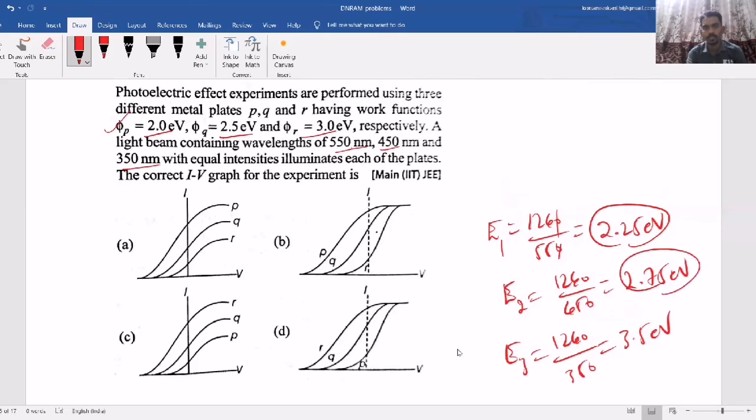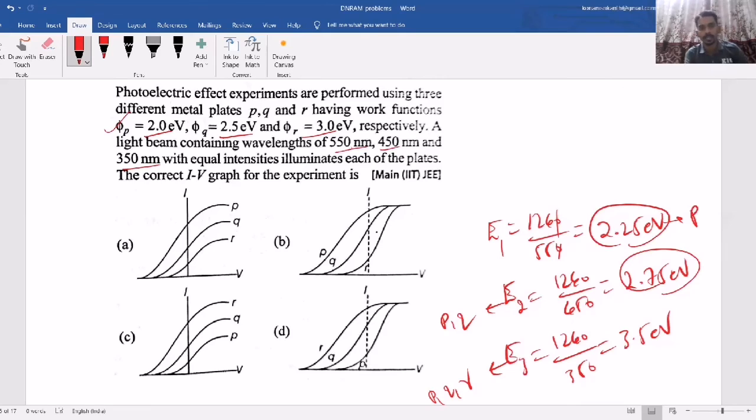And 2.75, if you consider, it can emit from P and Q but not from R. And this one can emit from P, Q, R. So if you consider P, all the photons can emit.